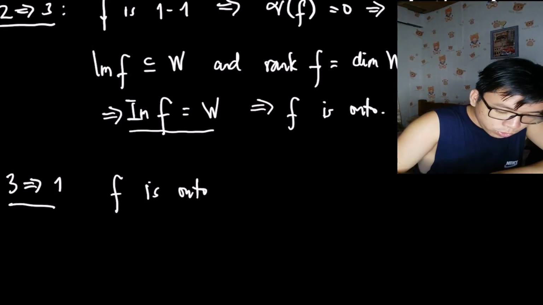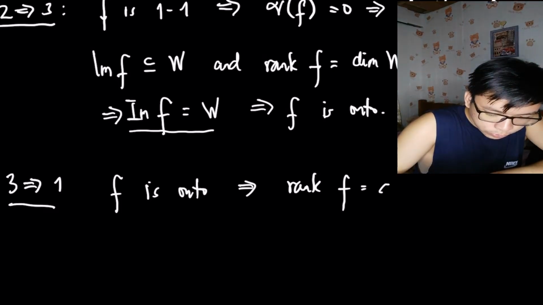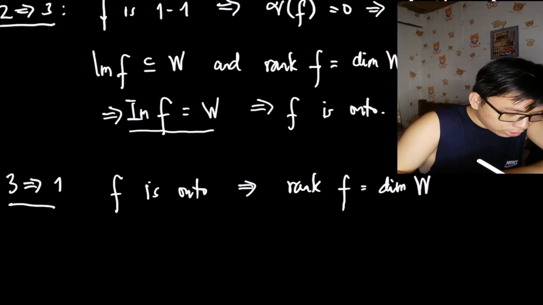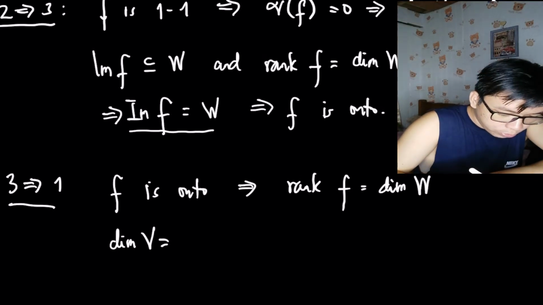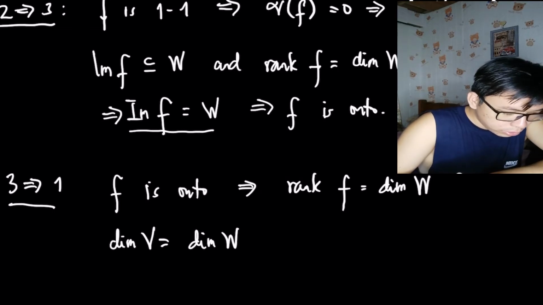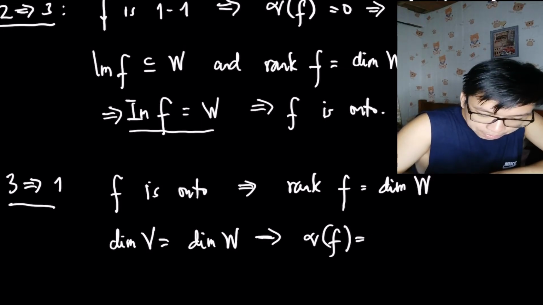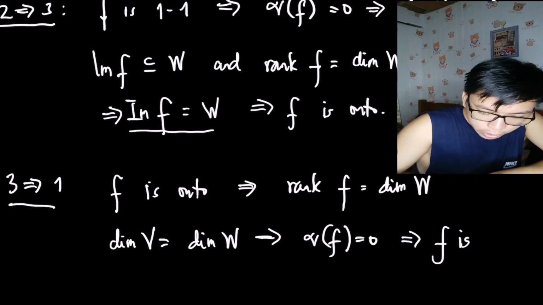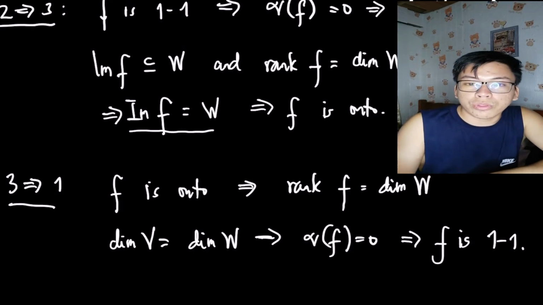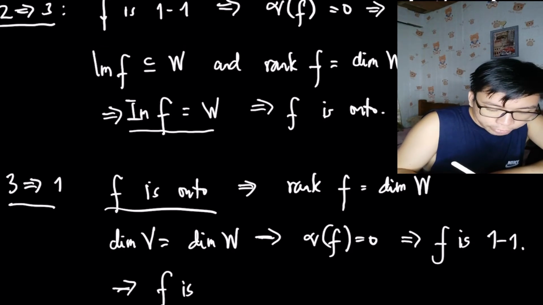When f is onto, the rank of f is equal to the dimension of W. So this simply tells us that if the dimension of V equals the dimension of W, this implies that the nullity of f is 0, implying that since the nullity of f is 0, f is 1 to 1. So since we've assumed that f is onto and it's 1 to 1, automatically f is an isomorphism by the definition of isomorphism.